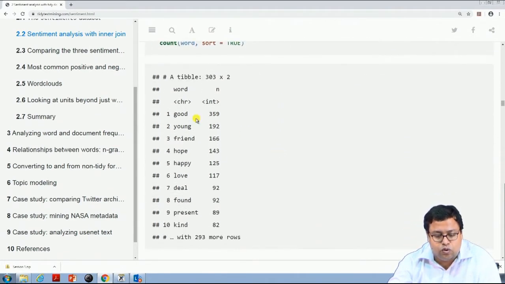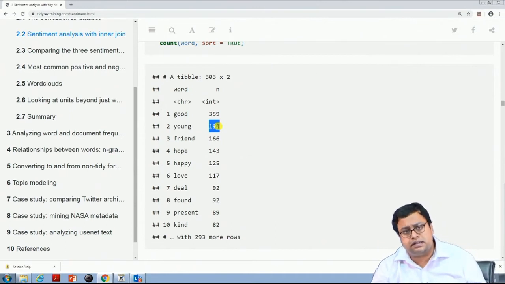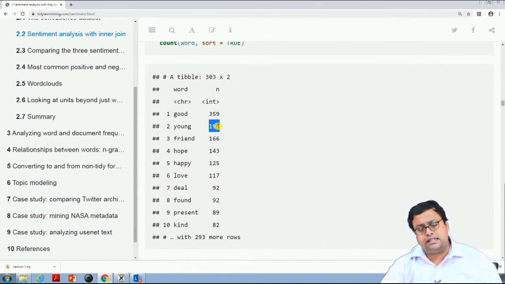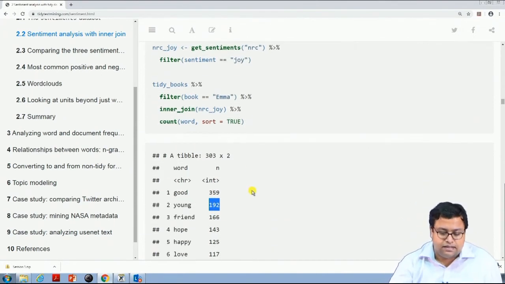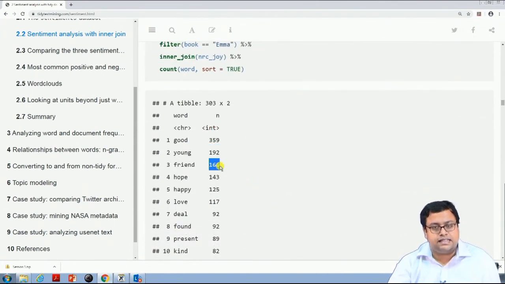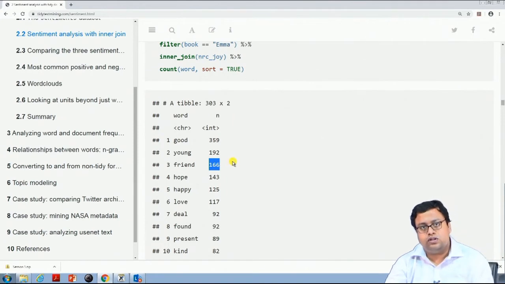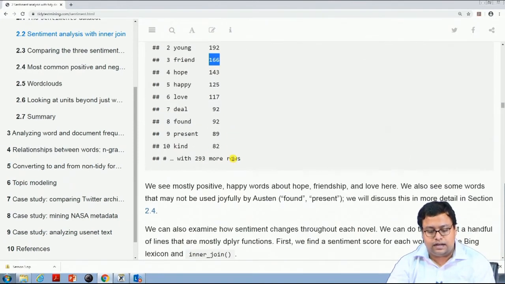So, good, which is related to joy, occurs 359 times in the data set. Young, which is also associated with joy, is 192. So, I feel young, which is related to joy, has been occurring in this Emma book 192 times. Friend is occurring 166 times and so on. So, that kind of data they are getting.